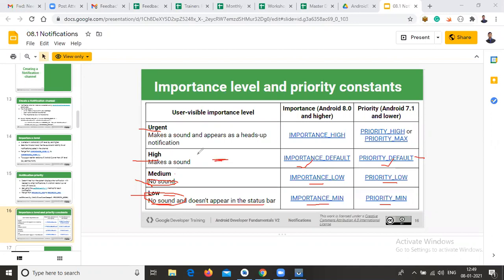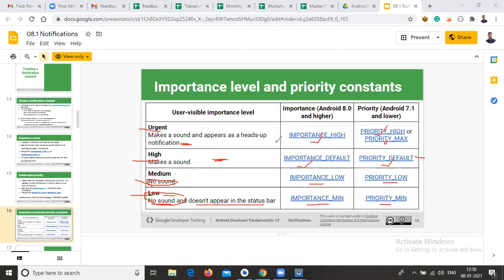In case the notification is urgent, it makes a sound and it appears as a heads-up notification. Heads-up notification means I will show it in a practical manner. Now, if it is urgent, you can use importance high, or priority high or priority maximum. These two properties you can use in below versions.